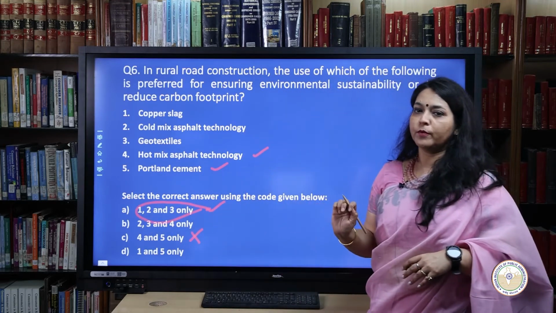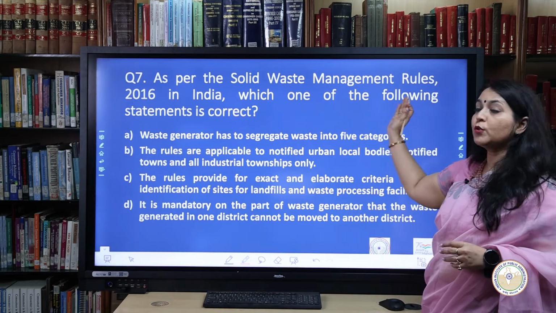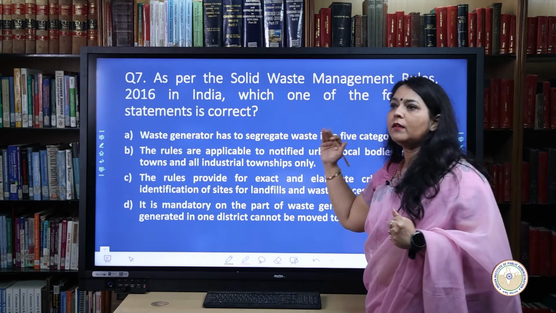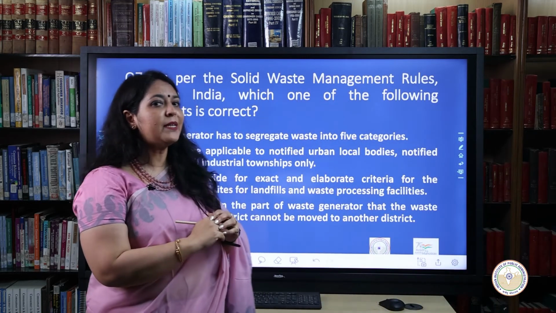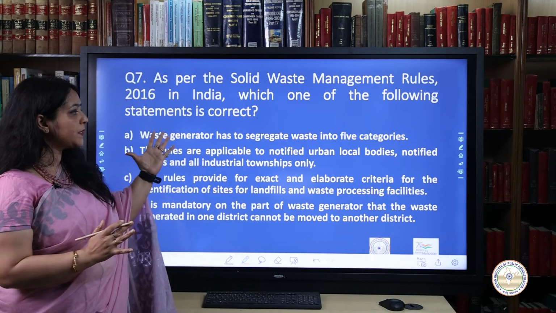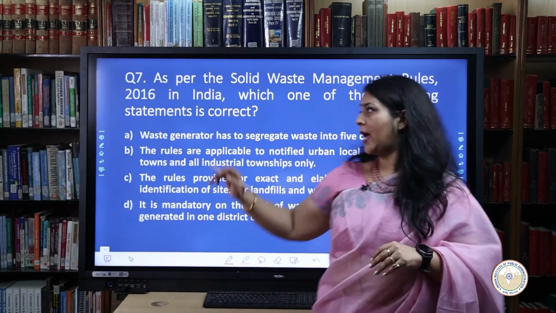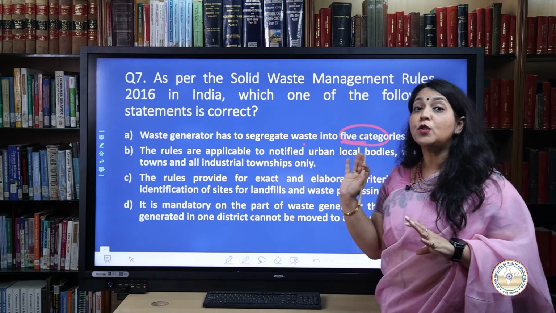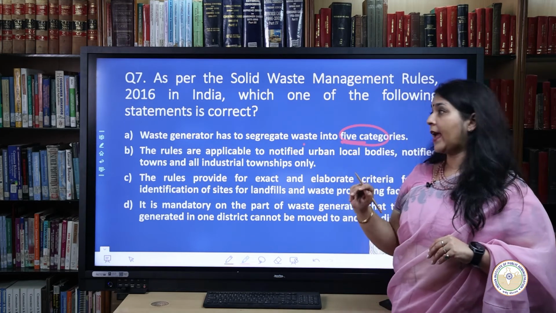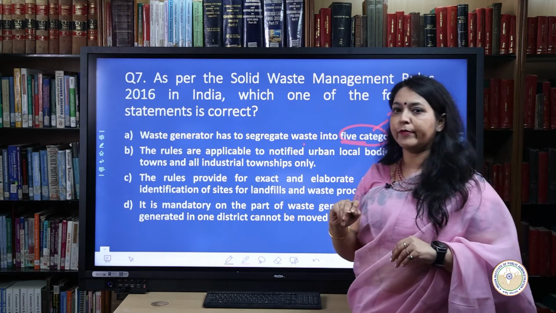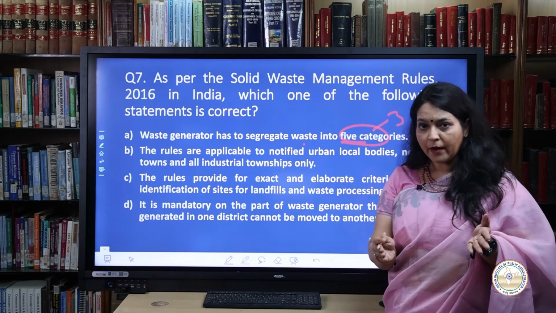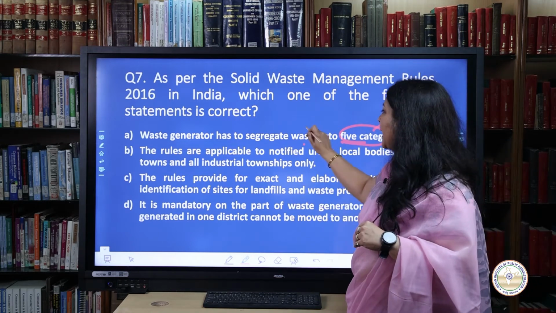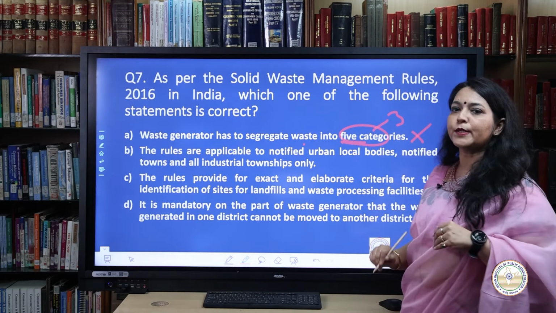As per the Solid Waste Management Rules 2016, in India, which one of the following statements is correct? Going by statement, the first statement states that the waste generator has to segregate waste into 5 categories. As you can see, very clearly written that it has to be segregated into 5 categories, which is not true. There are 3 rather than 5 categories. Only 3 categories are there, not 5. And the 3 categories of the waste are wet, dry and hazardous. This means that the option A is eliminated. You can eliminate this option.